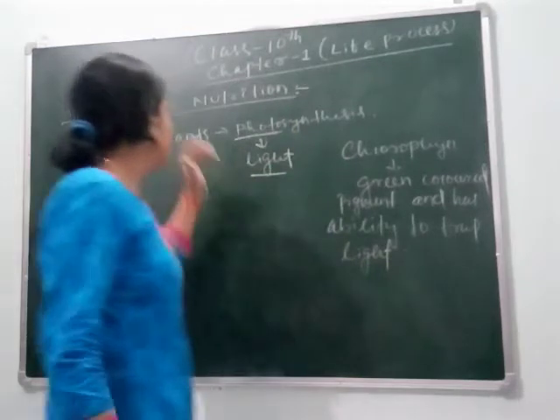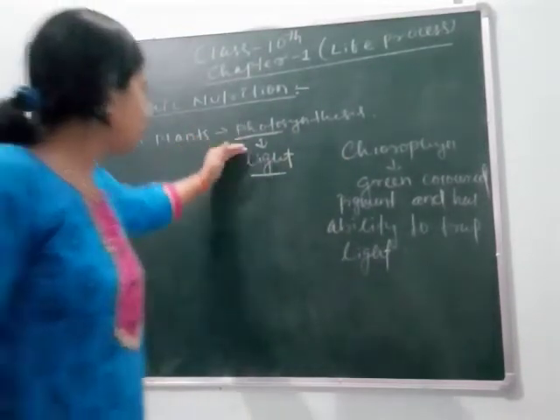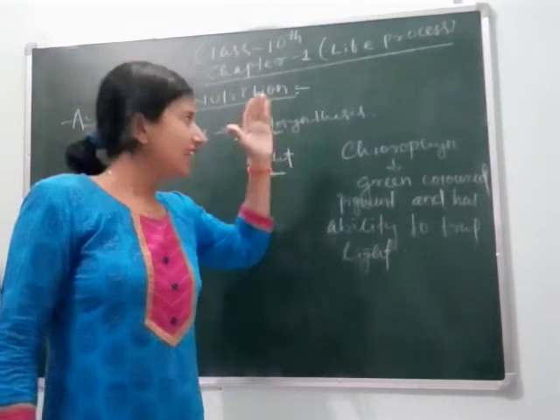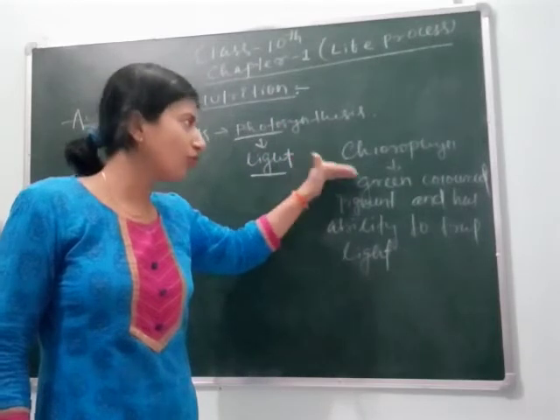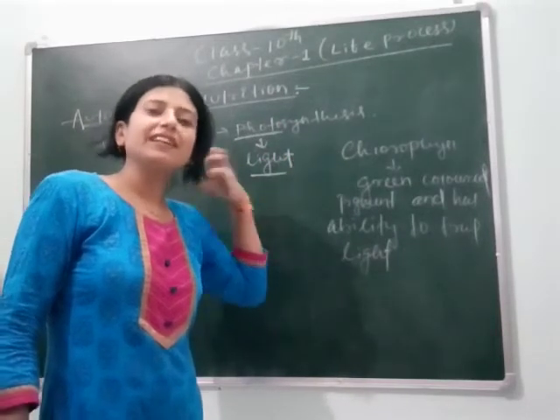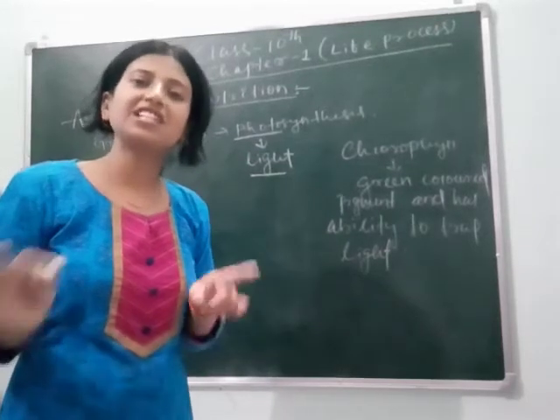Clear students? So autotrophic nutrition is done by green plants through the process called photosynthesis, and only green plants can do it because of the presence of chlorophyll, which is green in color and has the ability to trap light. No other parts can trap light.